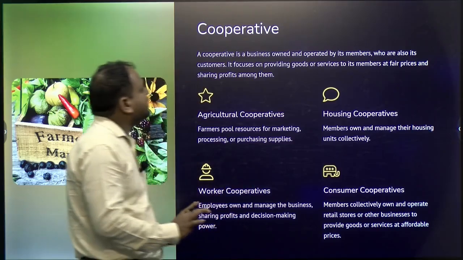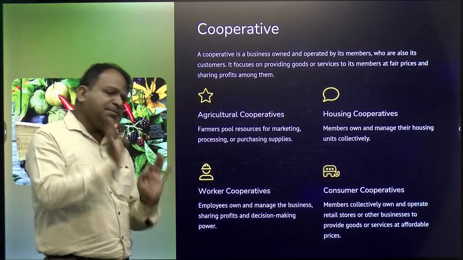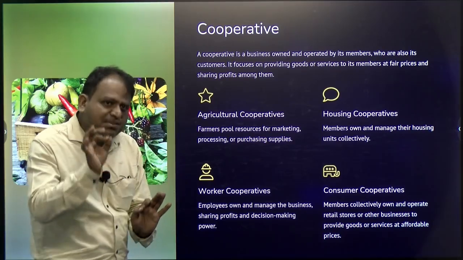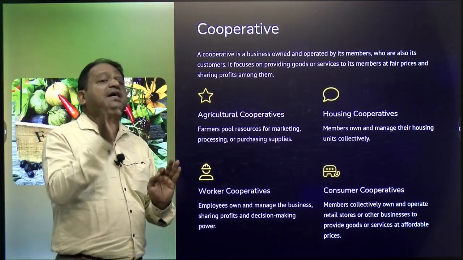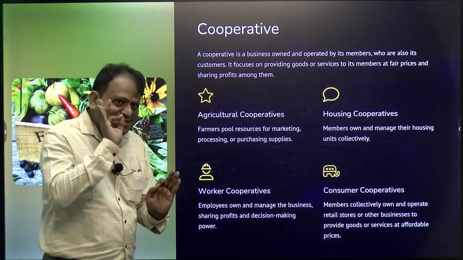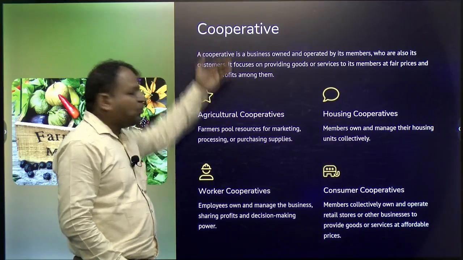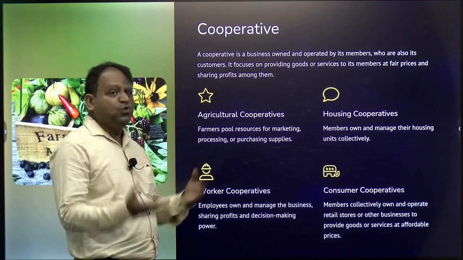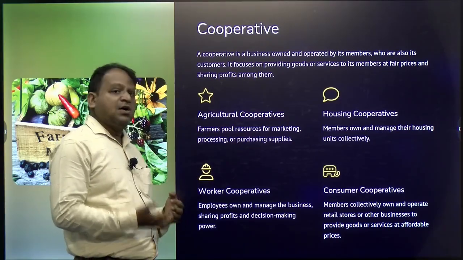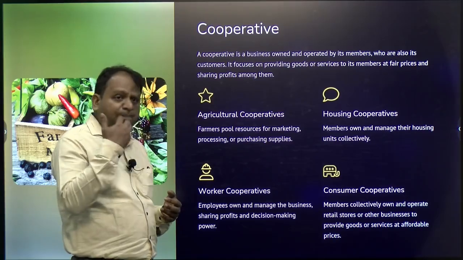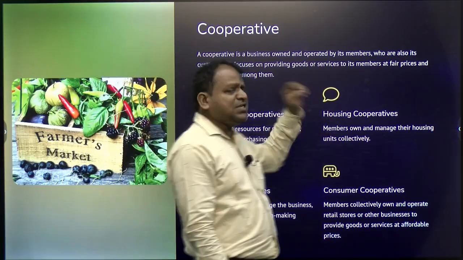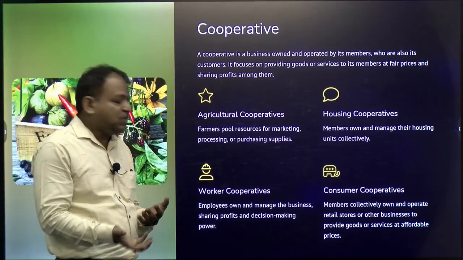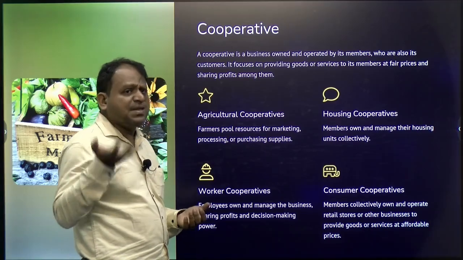The cooperative society is a business owned and operated by its members. They are going to provide the goods and services at fair prices to the customers. Once they get the profits, they are going to share among the members themselves. Right. What are the different cooperative societies? For example, agriculture cooperative societies, what will they do? Farmers pool resources for marketing, after that they do the processing and they purchase supplies. Housing cooperatives, right. Members own and manage their housing units collectively. Once they get the profits, they distribute profits among themselves only.